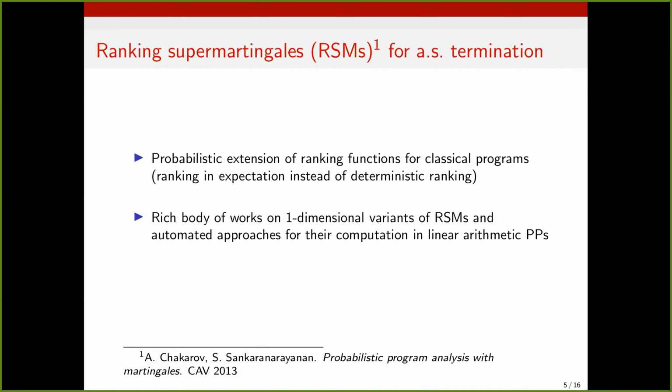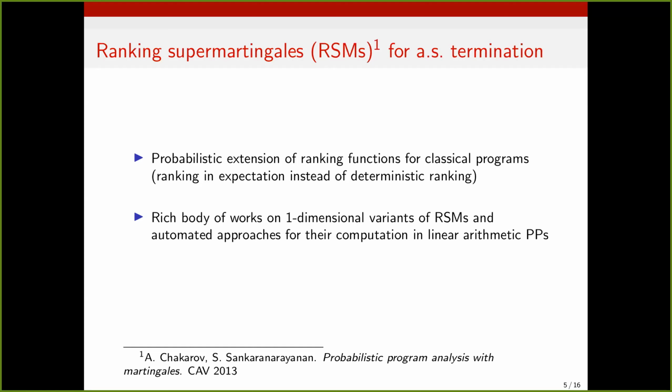There are several classes of approaches to almost sure termination analysis, and one class are those approaches based on ranking supermartingales, or RSMs. RSMs were introduced in this CAV 2013 paper, and they present a probabilistic extension of classical ranking functions for non-probabilistic programs. Whereas instead of having the deterministic decrease between two consecutive states of the value of the function, we want the value of the function to decrease in expectation upon executing a transition in the program.